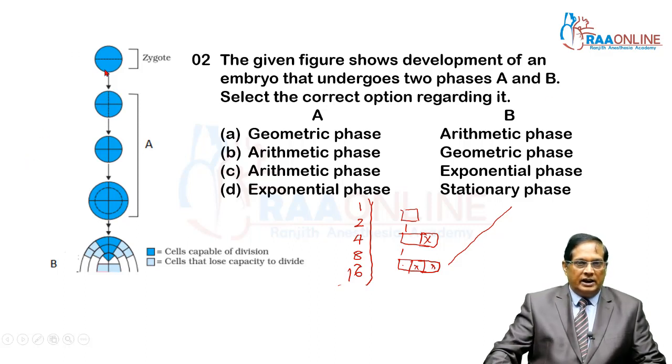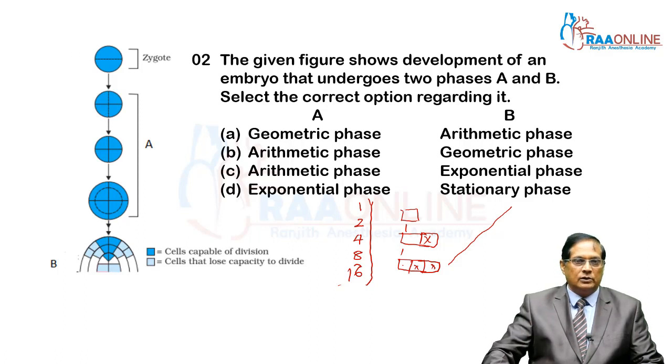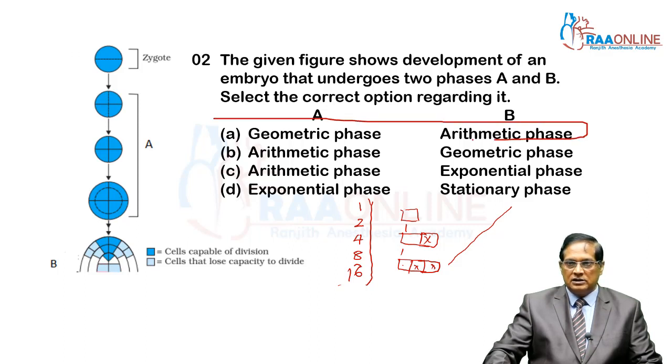Hence, at the time of development of the embryo from the zygote, initially, that is part A, geometric growth is seen, followed by arithmetic growth. So the answer is 1.